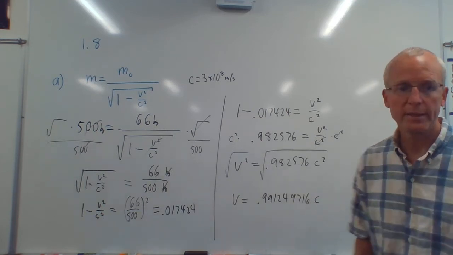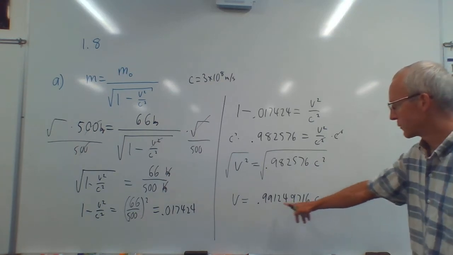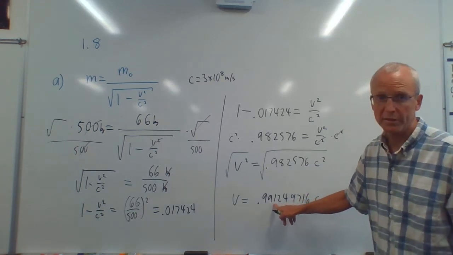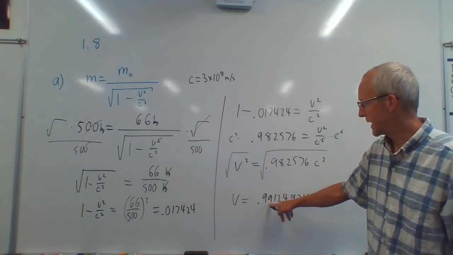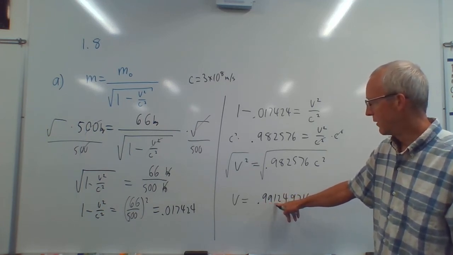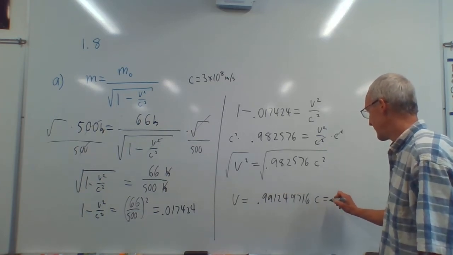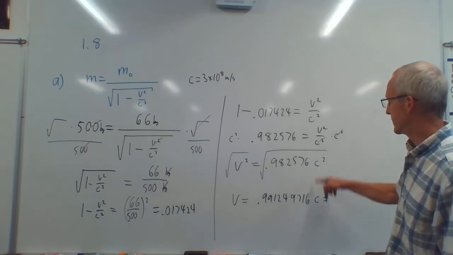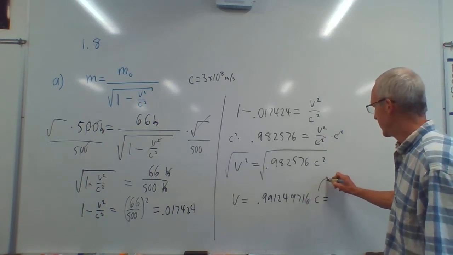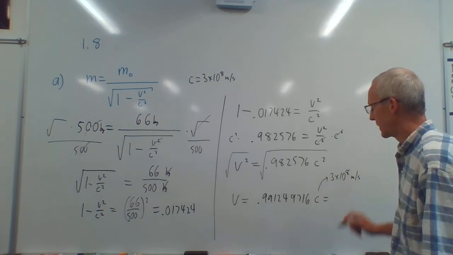Okay, last step is we now multiply times this. I think they want an actual number. So we're going to have to be going 99.1% the speed of light is what that's saying. To weigh 500 kilograms, we have to go 99.1% the speed of light. But they want the actual number. So plug in that. So we multiply that number times c. And I don't want to write this out again, so I'm just going to remember c is 3 times 10 to the 8 meters per second.